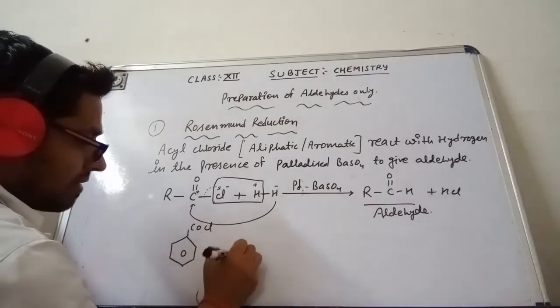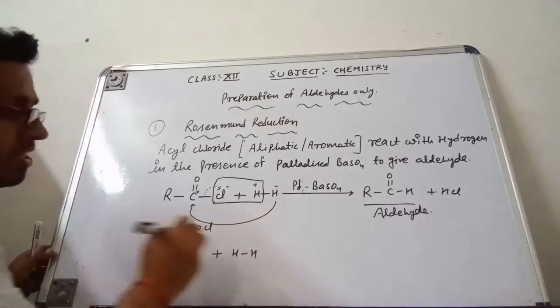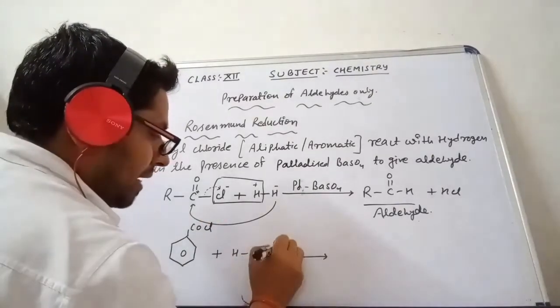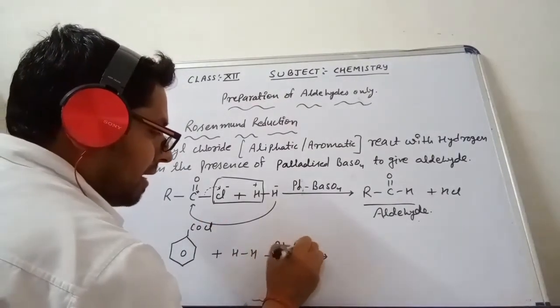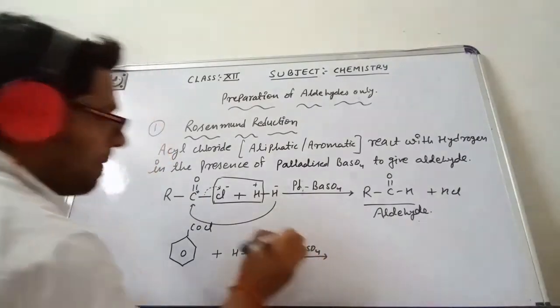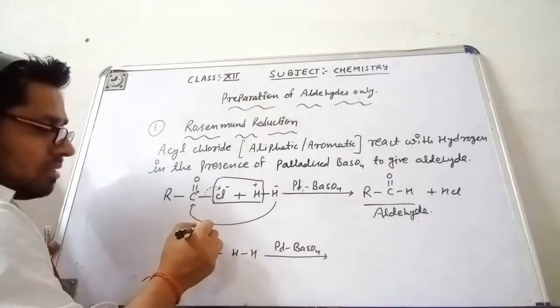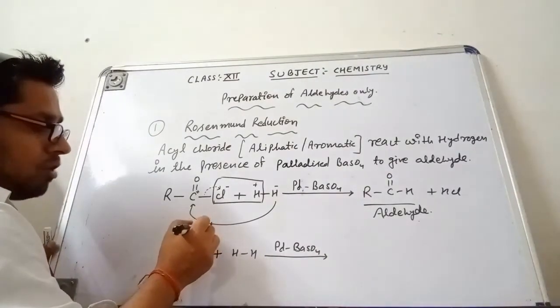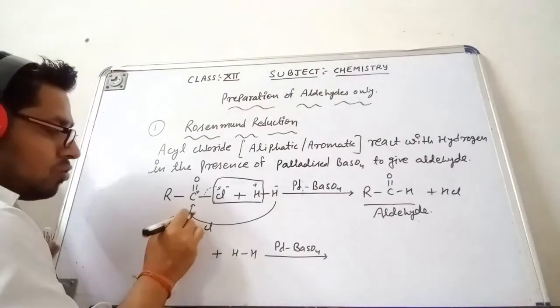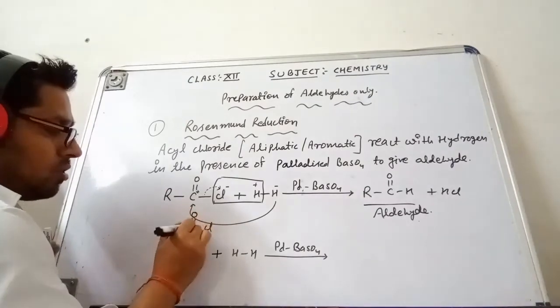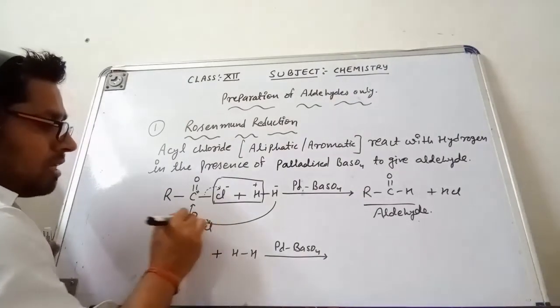The same reacts with H2, I can write H-H, in the presence of the same Pd and barium sulfate, palladized barium sulfate. The electron between carbon and Cl will transfer towards this Cl.